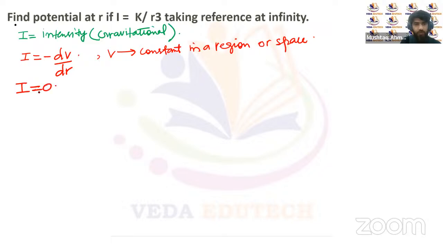I will be equal to 0. So where the gravitational potential is a constant, the field intensity is equal to 0. It means there will be no net gravitational field, right?